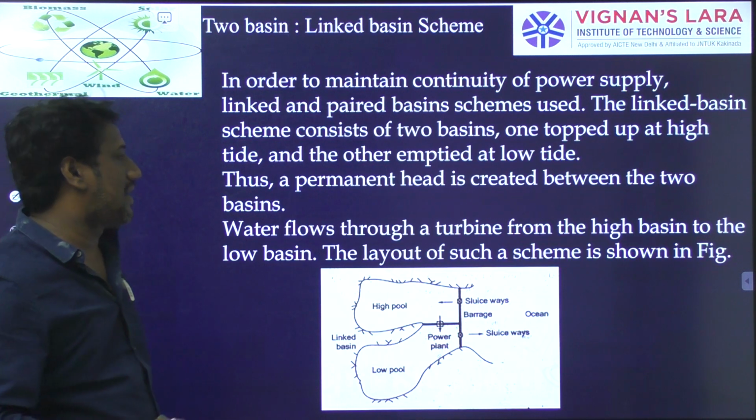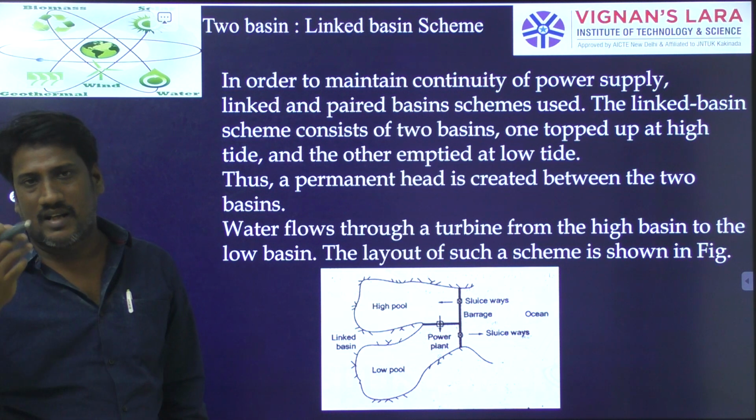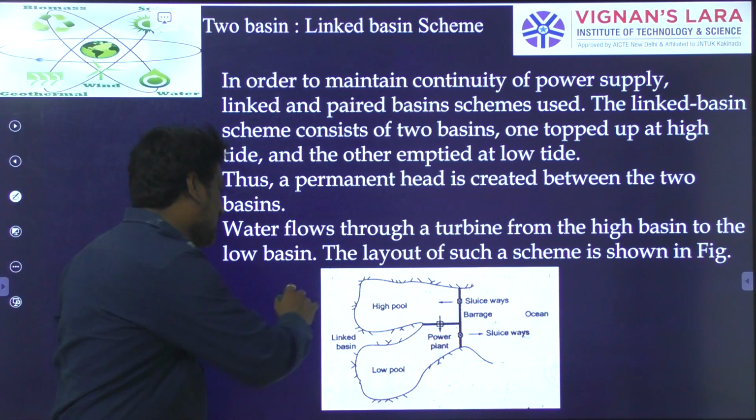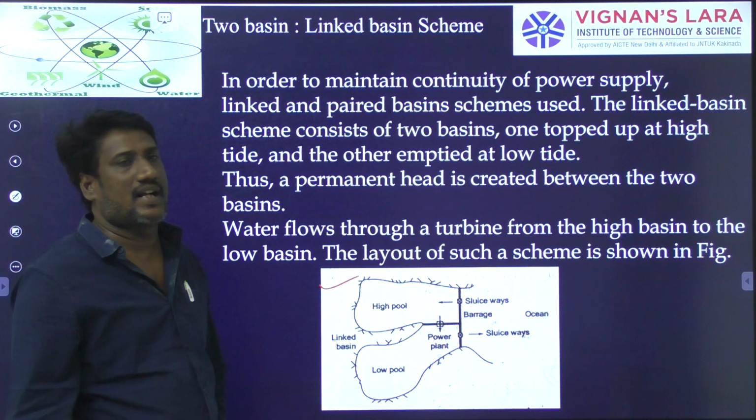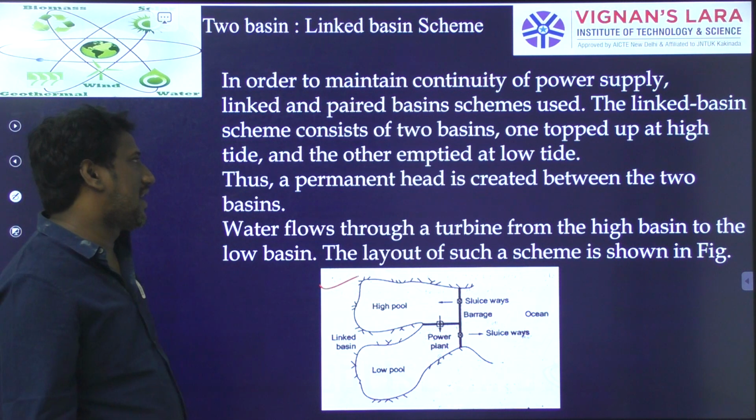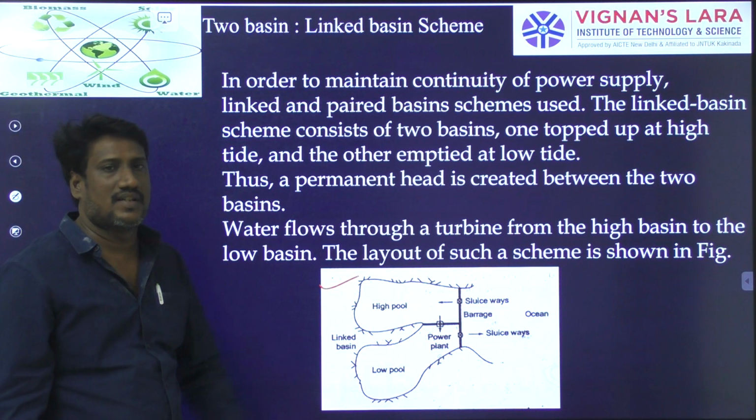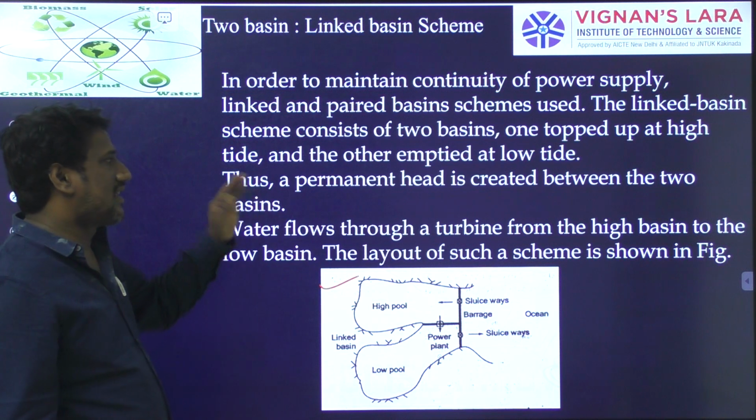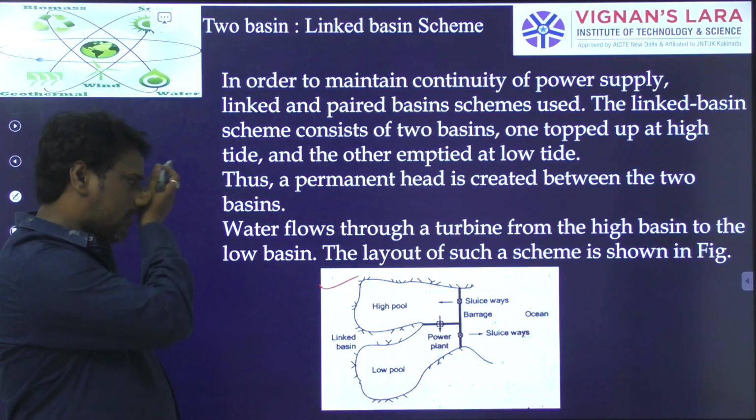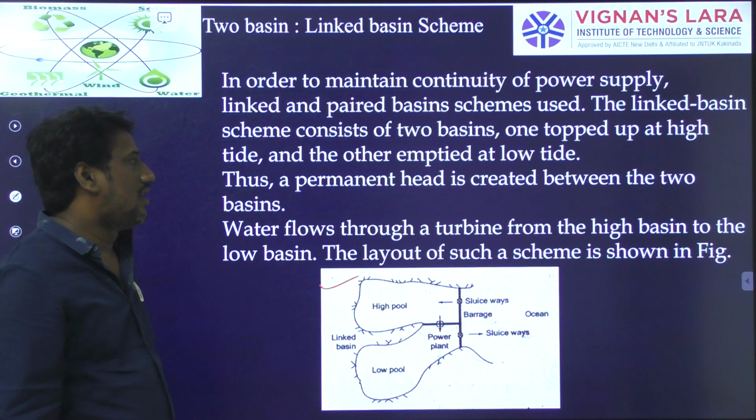Two basin linked basin scheme. In the earlier case you may not be able to produce a continuous power supply, whereas here a method is developed to provide a continuous power supply in the tidal power plant. In order to maintain continuity of power supply, linked and paired basin schemes are used. The linked basin scheme consists of two basins, one topped up at high tide and the other emptied at low tide.